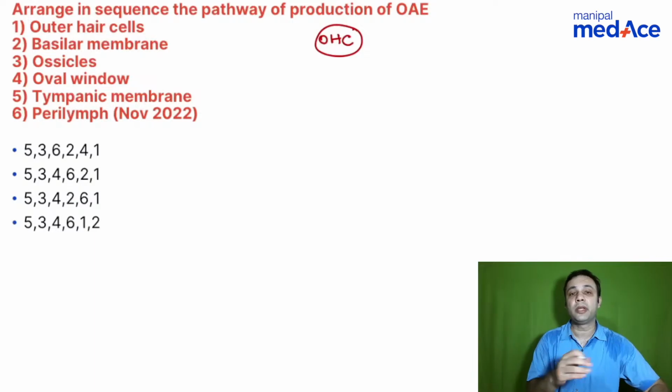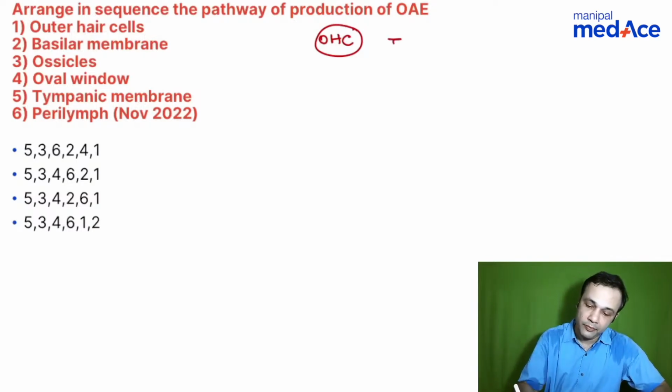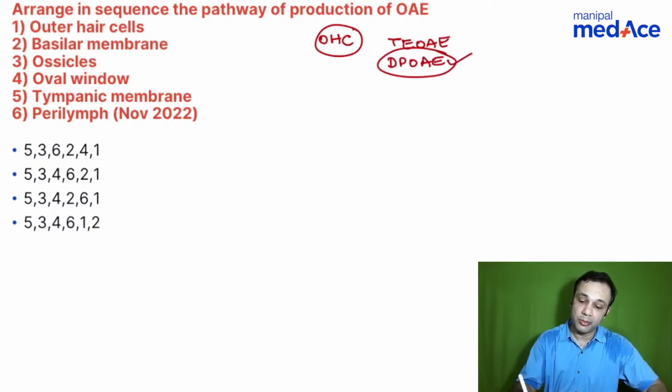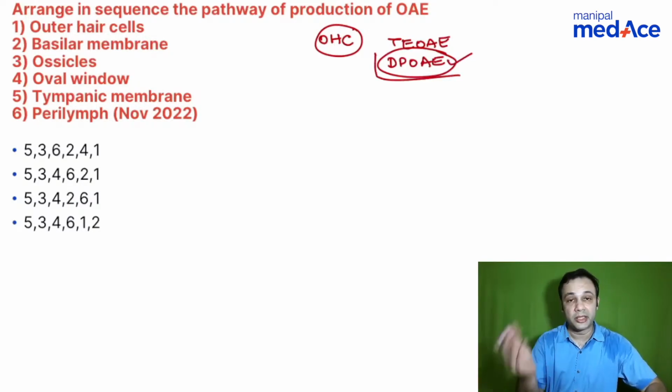So what should be the pathway as far as otoacoustic emission is concerned? You have spontaneous otoacoustic emission and evoked otoacoustic emission. Among the evoked otoacoustic emissions, you have TEOAE, that is transient evoked otoacoustic emission, and also DPOAE, that is distortion product otoacoustic emission. You don't need to know too much detail about these, but remember, of these, the most important or the most measured one is the distortion product otoacoustic emission.